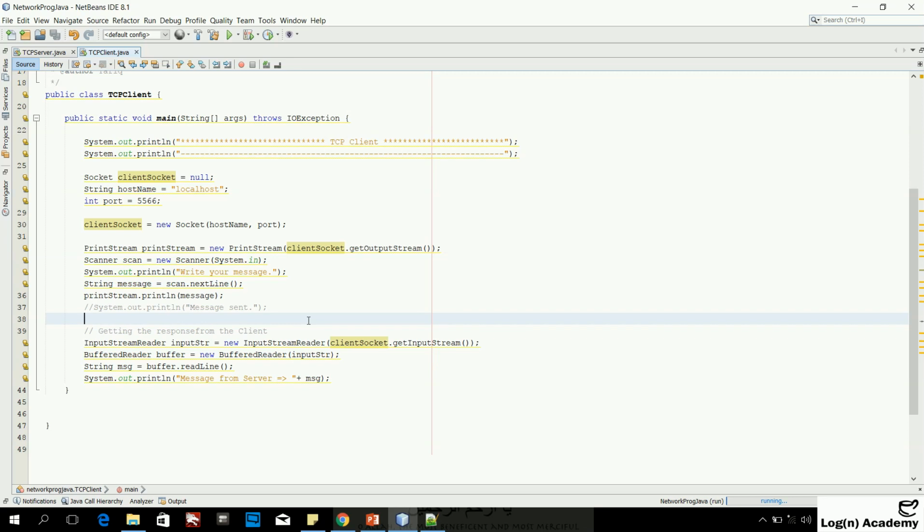In the next lecture we will look into object serialization and object communication. So up till now what we did is we are exchanging simple string messages. What if we want to exchange an object? For example, I have an employee object, a student object, a company object, whatever object I have. How can I pass this to a server, or how can the server respond back with an object? So we will look into that in the next lecture.